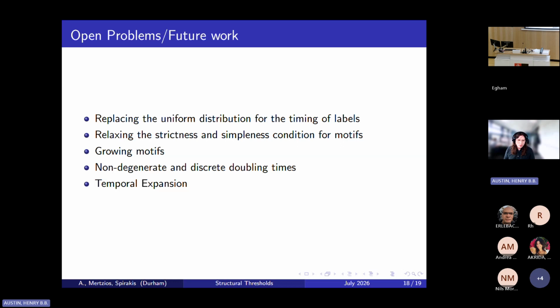And then finally, for the reachability and connectivity results, these doubling time results, we had these degeneracy and discreteness conditions: we only worked for the degenerate distribution and in the continuous DRTG, and it feels like both of these should be restrictions that we can lose.